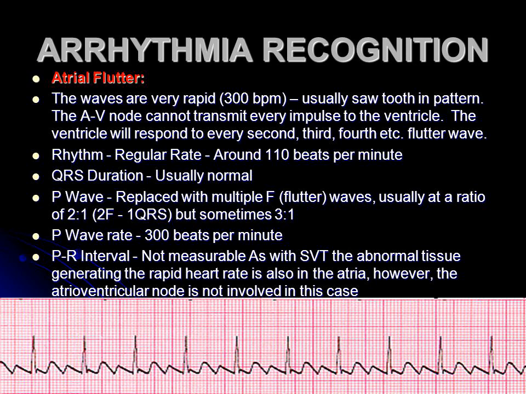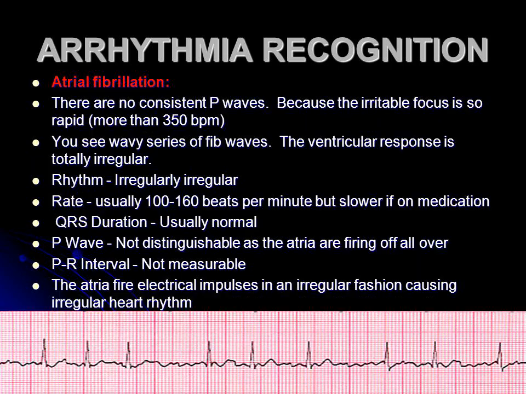QRS duration, usually normal. P wave, replaced with multiple F, flutter, waves, usually at a ratio of 2-to-1, 2 F to 1 QRS, but sometimes 3-to-1. P wave rate, 300 beats per minute. PR interval, not measurable, as with SVT. The abnormal tissue generating the rapid heart rate is also in the atria, however, the atrioventricular node is not involved in this case.